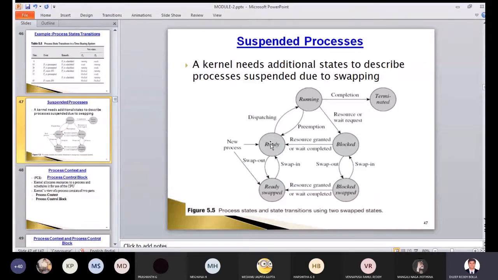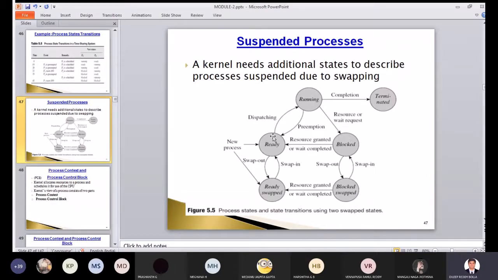If you are in ready state, it is not done. You have to come back again and wait in the ready swap. It is like I told you, you can tell something to me, but I told you, no, wait 1 second or wait 2 minutes. Swap means it has got access but is still not able to get dispatched, so it will turn back to the swap process. So this new process can go to ready state directly or come to ready swap state, whichever it is. When it is in ready swap state, it can be in two ways. One is, if some other process was ready and it is not able to take it, I'll put it in the buffer. Or it can come from running, or it can come from block state.